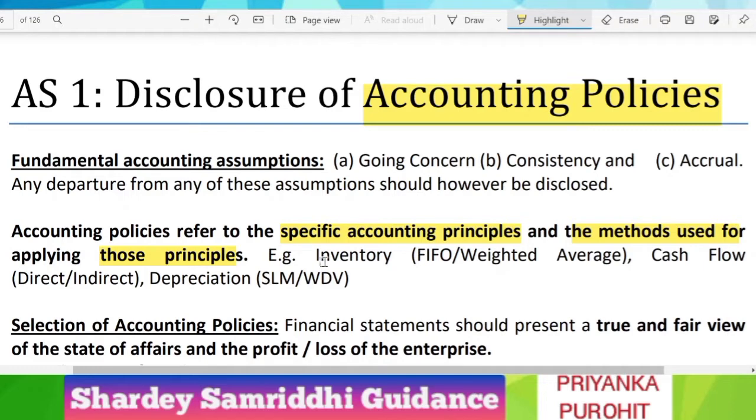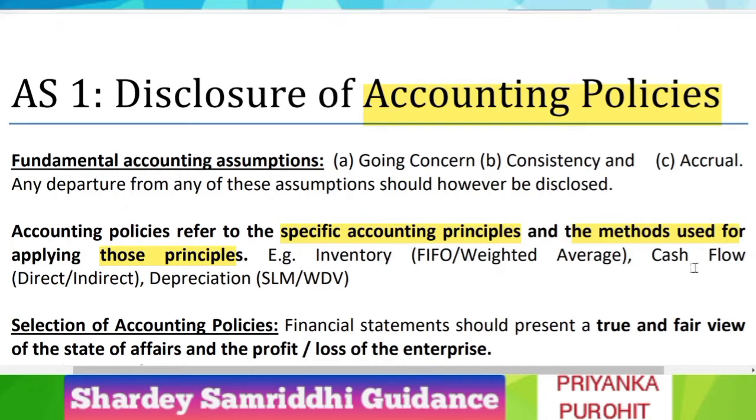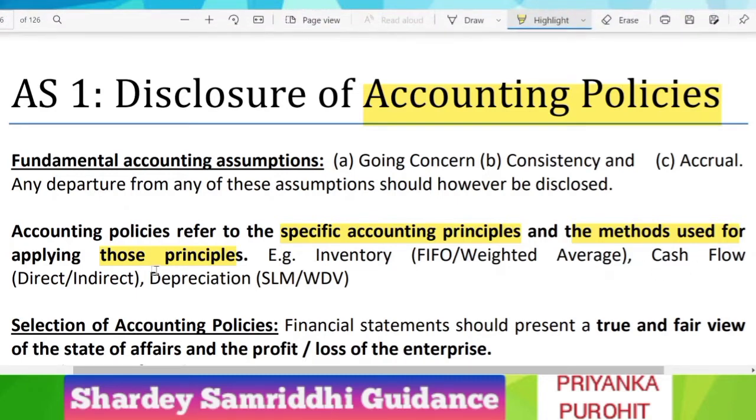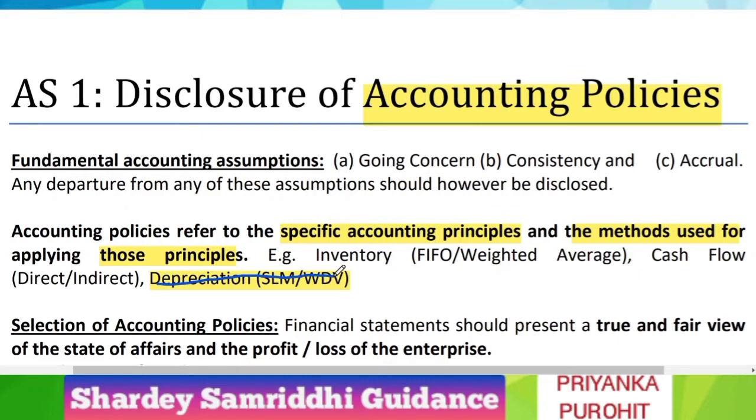An example can be, for valuation of inventory, we can either follow the FIFO method or the weighted average method. Similarly, for cash flow statement, we can either follow the direct method or the indirect method. For depreciation, SLM and WDV are now not considered accounting policies, but are regarded as an estimate. So you can cut it from here. Earlier it was an example of accounting policy, but now it is considered an accounting estimate.